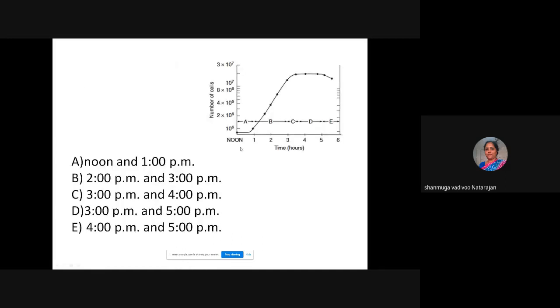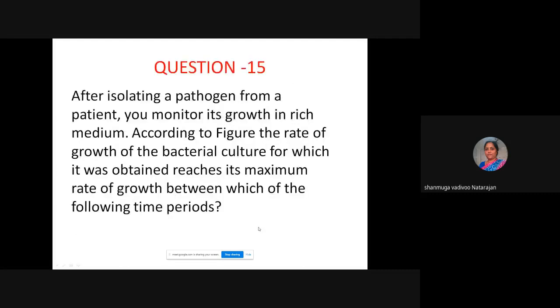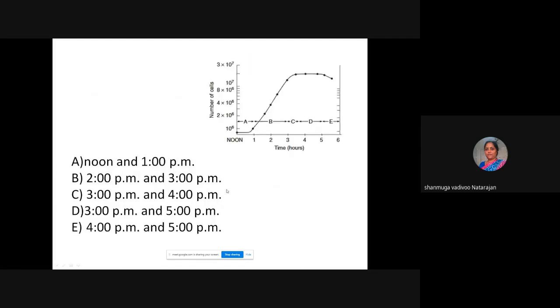You can see the graph. The y-axis is the number of cells, the x-axis is the time. You have inoculated that at noon, and after some time you can see the curve. The question asked is the maximum rate of growth between what period of time.